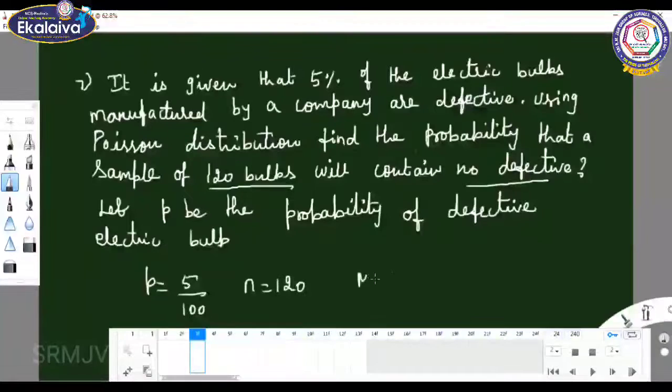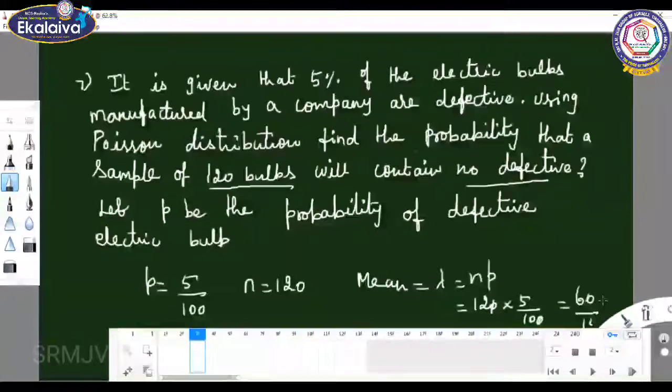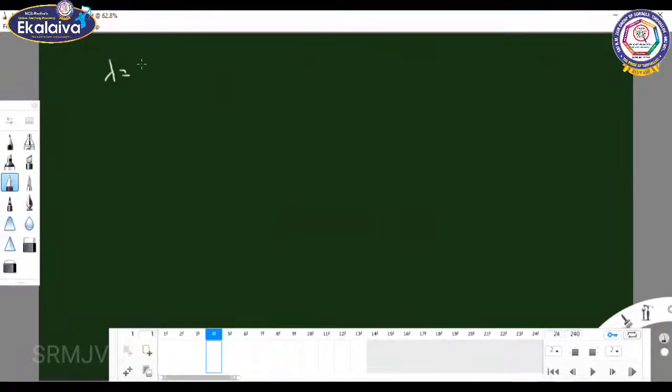What is the value of lambda? Mean equal to lambda equal to np. So 120 into 5 by 100, that is 60 by 10. So the value is 6. Lambda value is equal to 6.